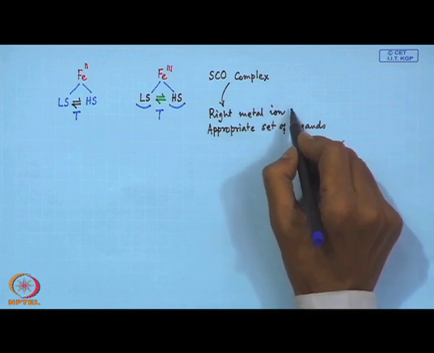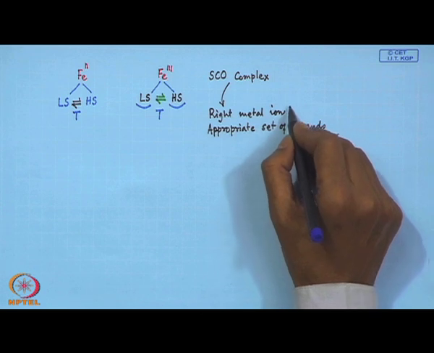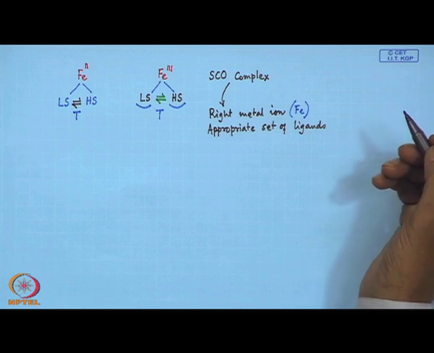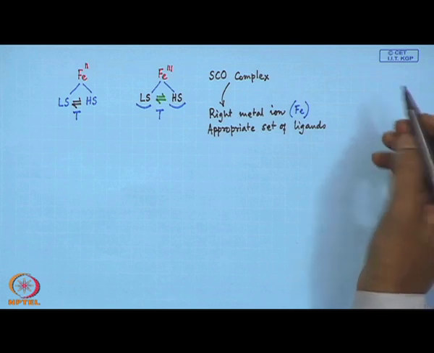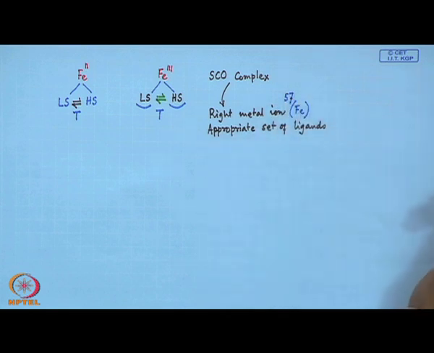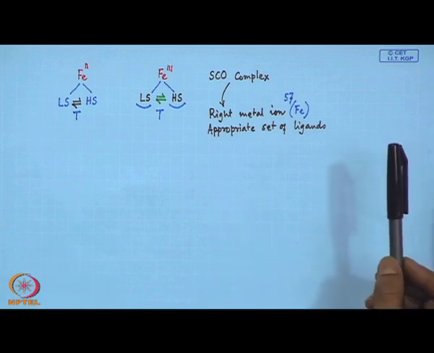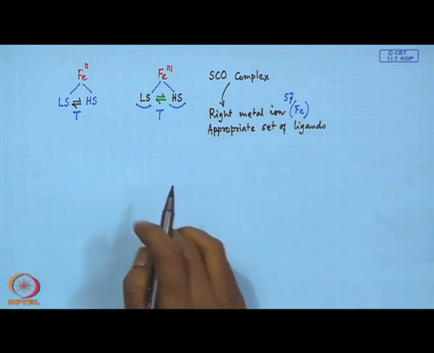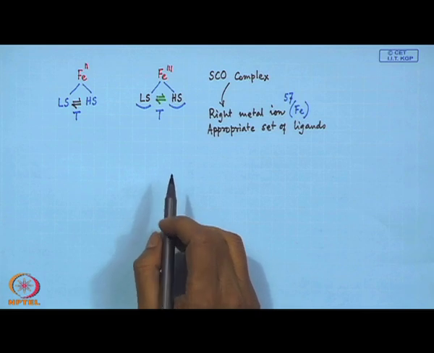So, the right metal ion: luckily, when we are talking about Mössbauer spectroscopy, we are lucky enough to take the iron center, as its Mössbauer spectra, we will be talking about the 57 iron species. So, the 57 iron isotope can give rise to signatures for two different types of splitting, the isomer shift and the quadrupole splitting.